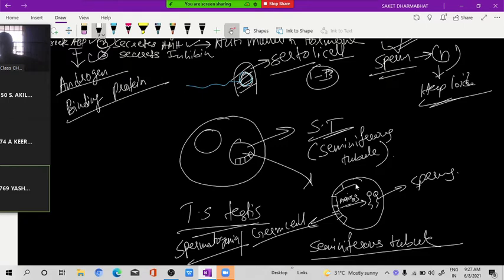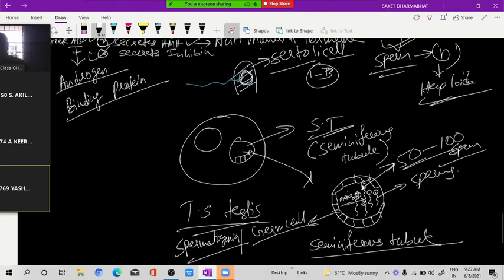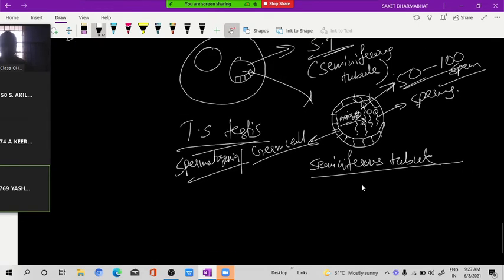Like this is totally lined by this epithelium, and in the middle the sperms will form. Now just by doing this meiosis, how many sperm will be formed? 50 to 100 sperms will be formed just by doing what? Meiosis, cell division of spermatogonia.